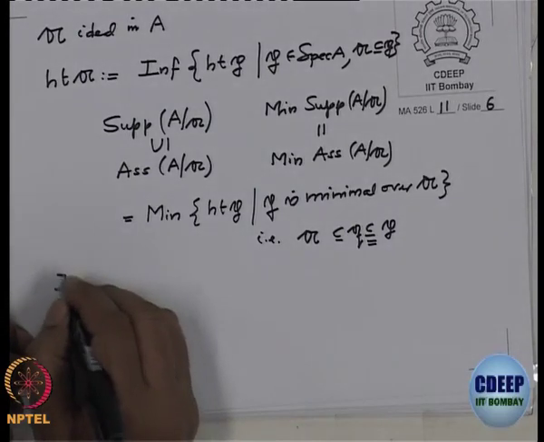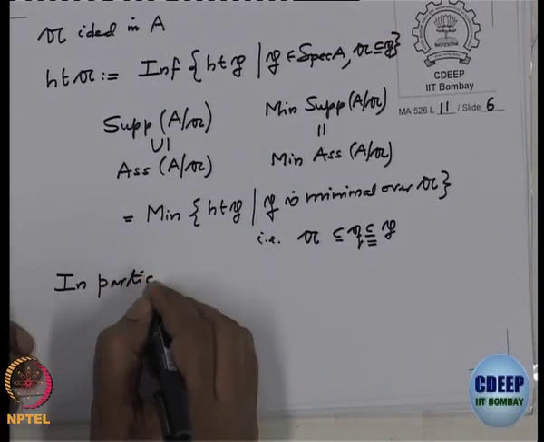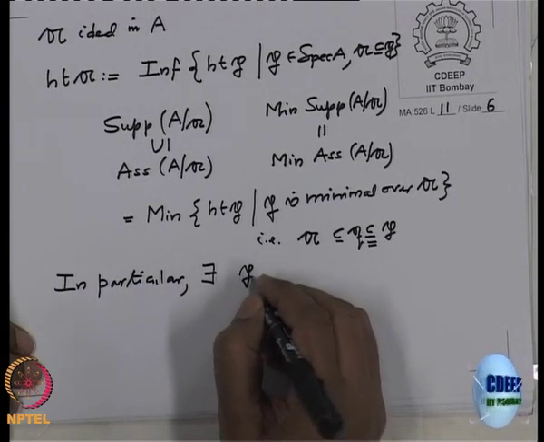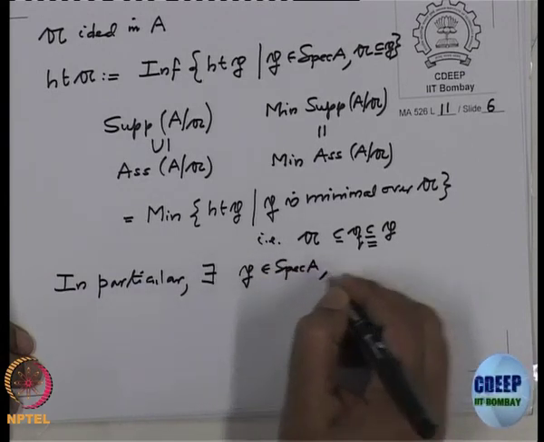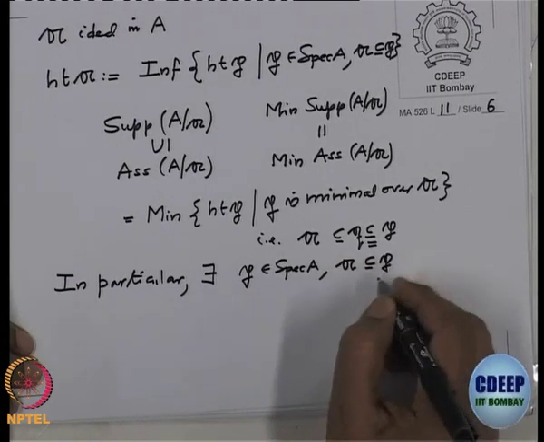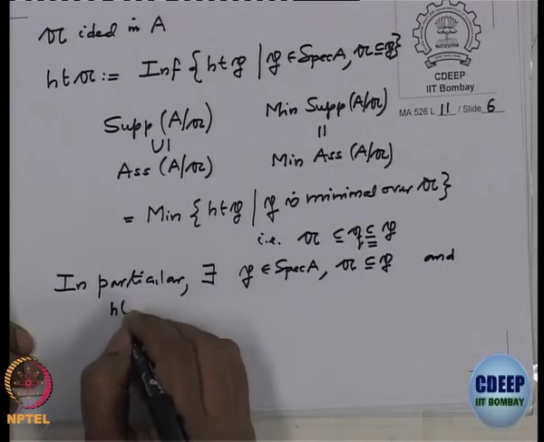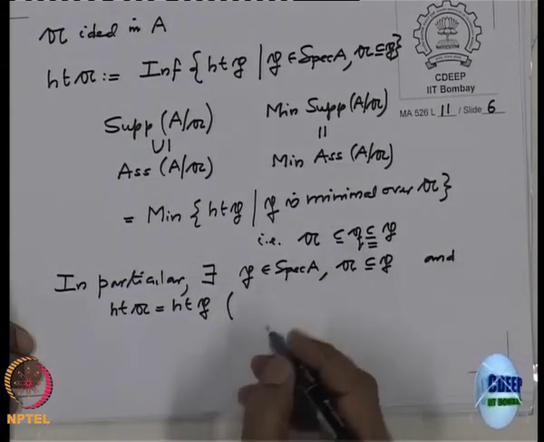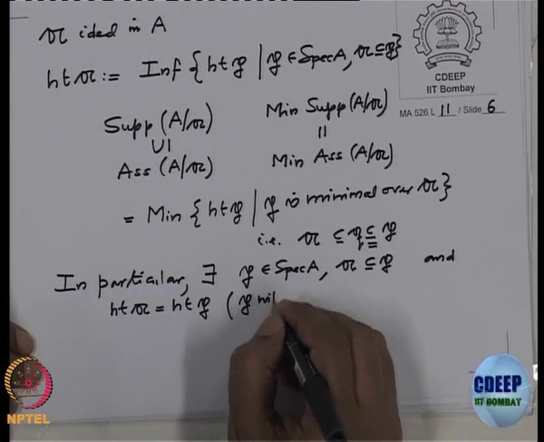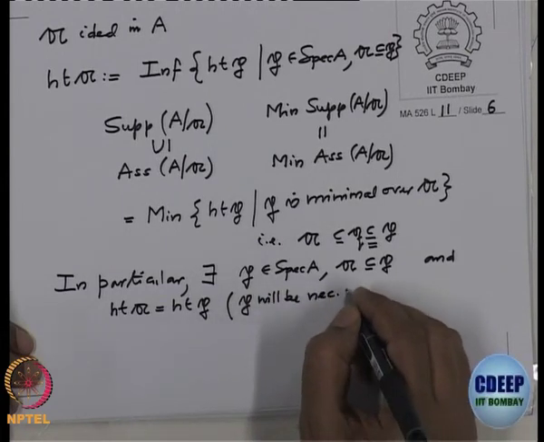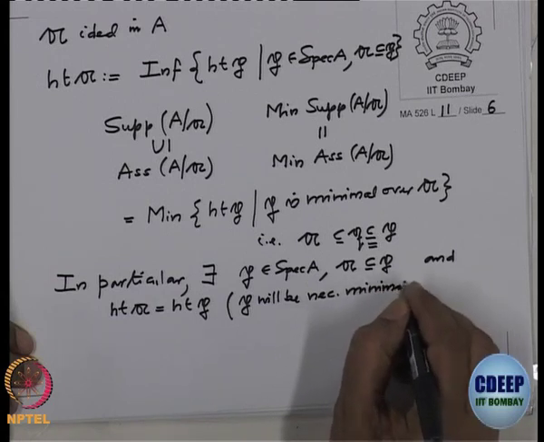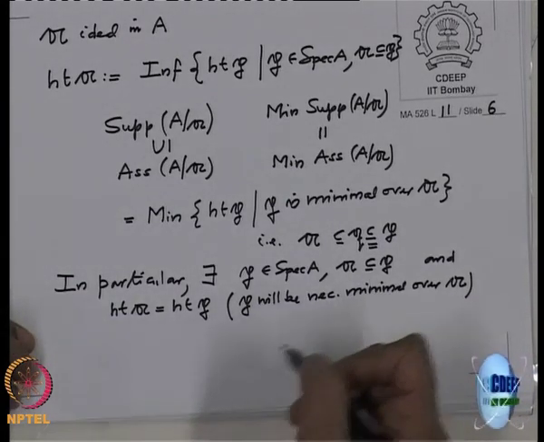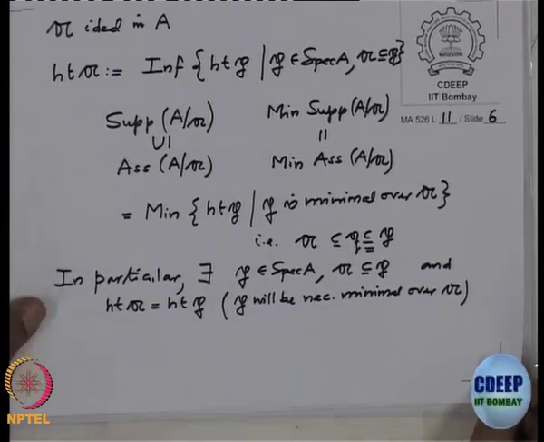So, in particular there exists a prime ideal P which contains A and height of A is equal to height of P. Such a P will be necessarily minimal over A, because if there is a prime in between, the height of P will increase, the height of that whichever is contained will be smaller. So, therefore, it is minimal. Okay.